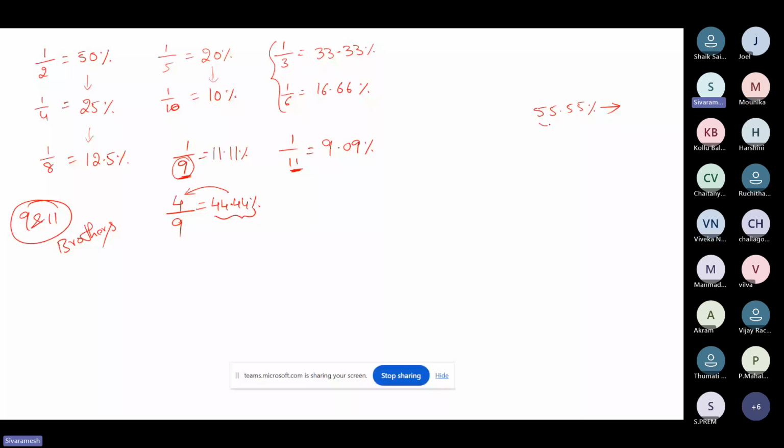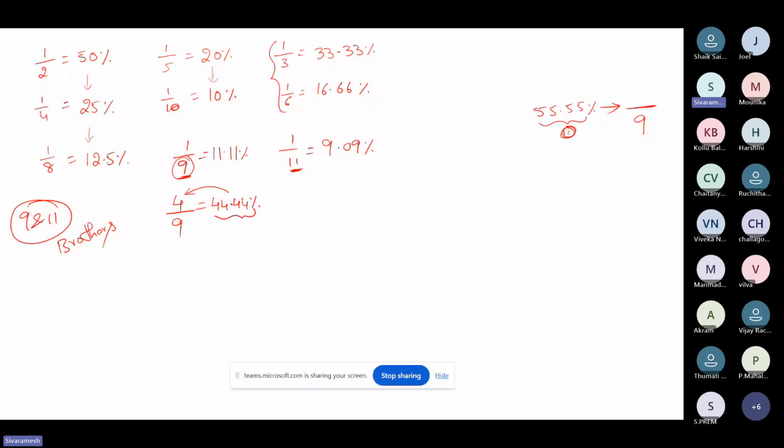Here if you observe, these values are related to 11, correct? 11 multiples. When 11 multiples are there, what fraction comes into the picture? 9, correct? 11 and 9. If it is 11, the answer should be 9. If it is 9, the answer should be 11. So vice versa. So already an 11 multiple is there, so we have the fraction in 9. Now 11, how many times is 55? 11, 5 times is 55. We can write 5 by 9.